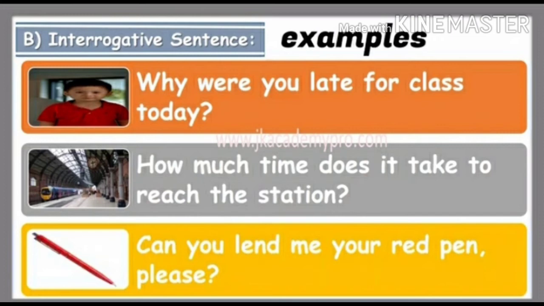Why were you late for class today? So a question is being asked. So the sentence begins with a capital letter and ends with a question mark. How much time does it take to reach the station? So you are asking a question. That's why it's called an interrogative sentence. See the third example. Can you lend me your red pen, please? Such sentences where a question mark is put and a question is asked are called interrogative sentences.